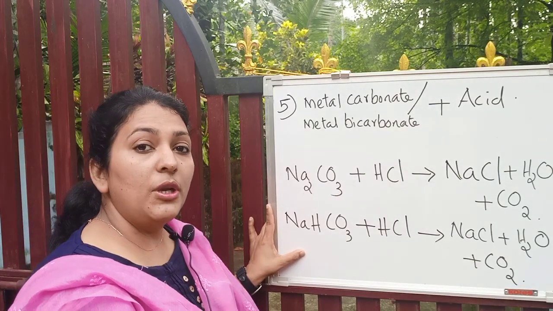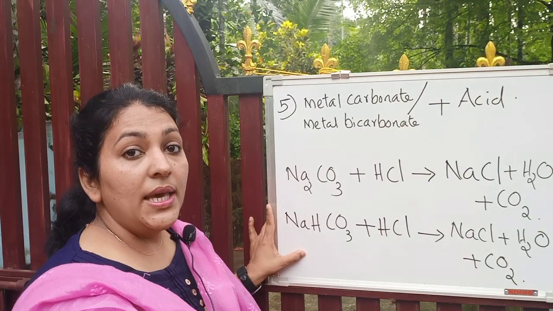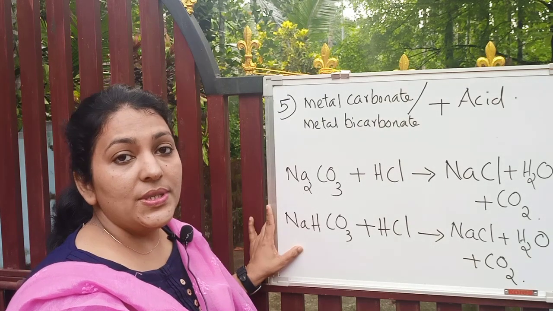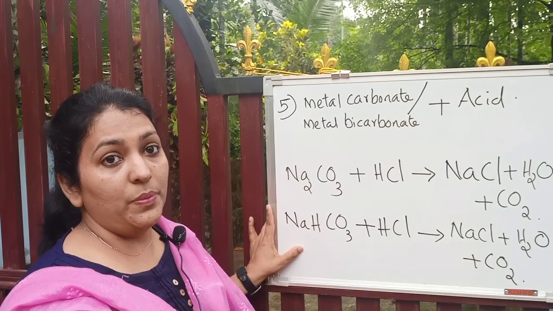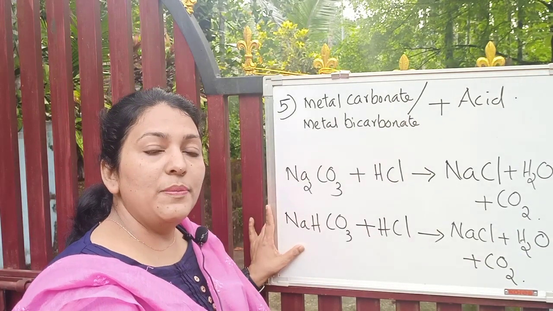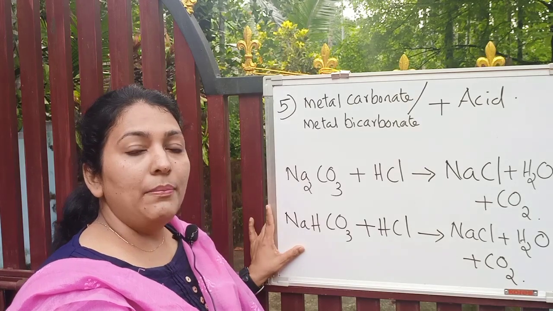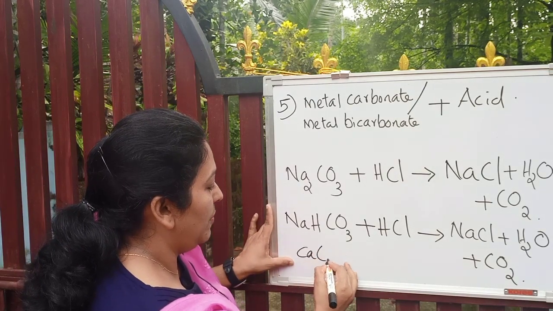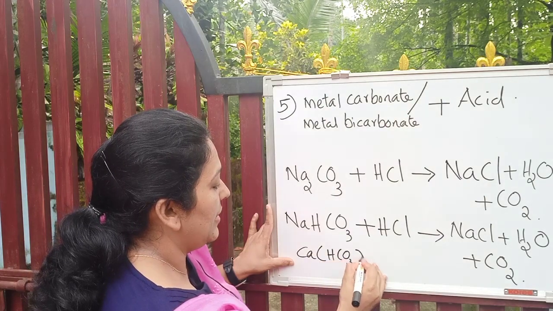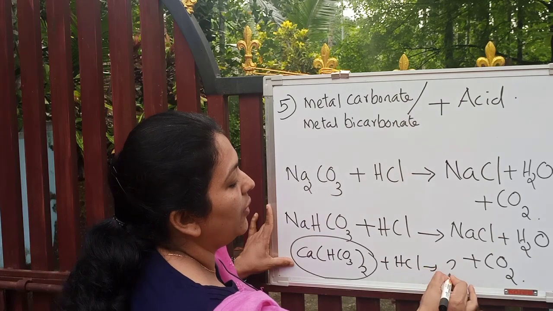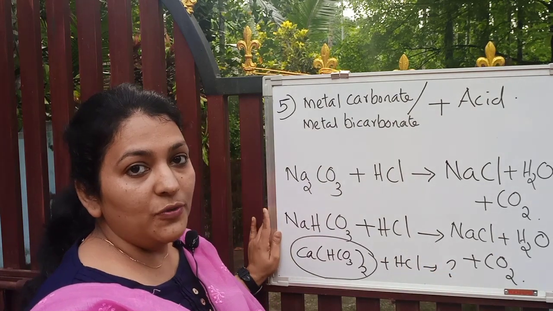What is the chemical formula of calcium carbonate? CaCO3. Calcium bicarbonate is Ca(HCO3)2. HCO3 should be in brackets, two times, because the valency of calcium is 2 and the valency of bicarbonate is 1. So this is the chemical formula. Try calcium bicarbonate also plus HCl. Try and find out, it's work for you.